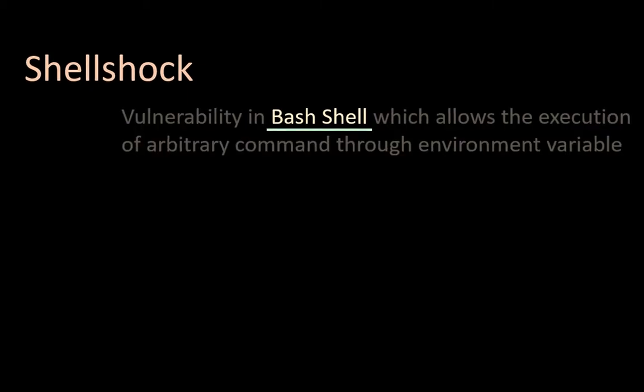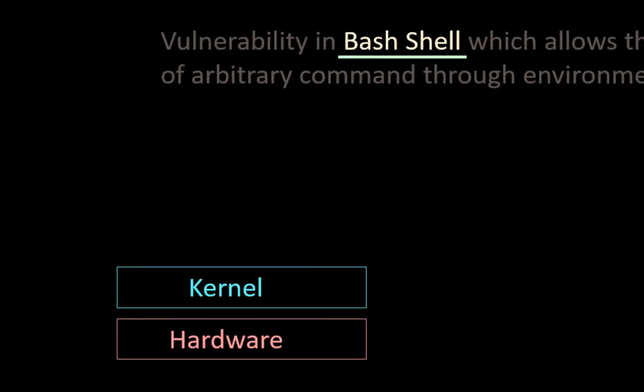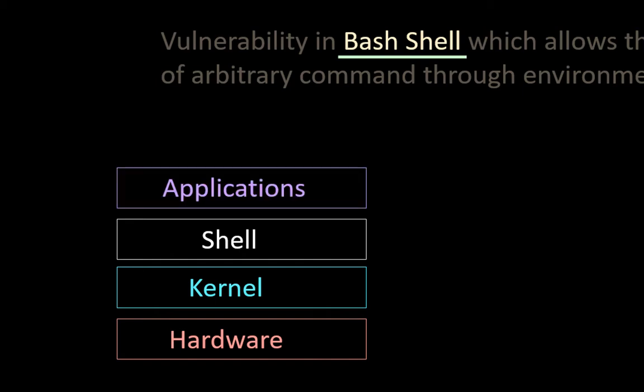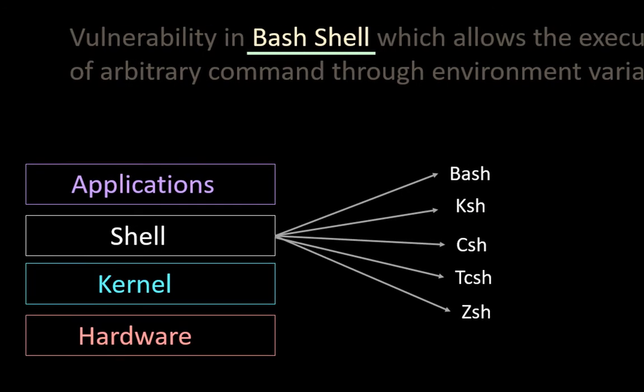So what is the bash shell? In a Linux architecture, on top of the hardware we have the kernel. On top of the kernel we have the shell. Through the shell the user can interact with the kernel and perform any task by giving commands. On top of the shell we have applications. Now there are different types of shells like bash, korn, C and so on. Bash is the default shell which we find in most Linux operating systems.